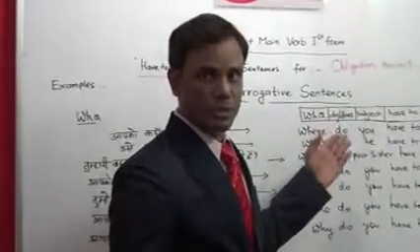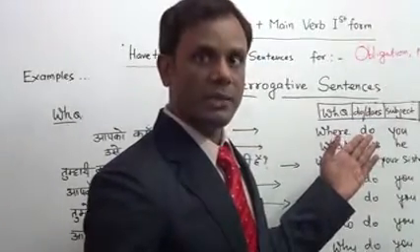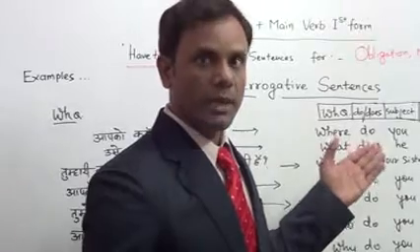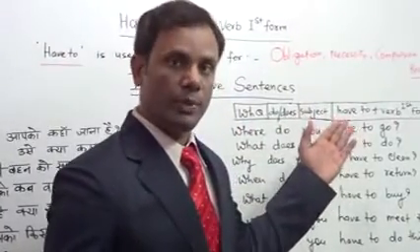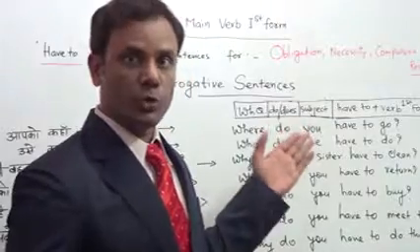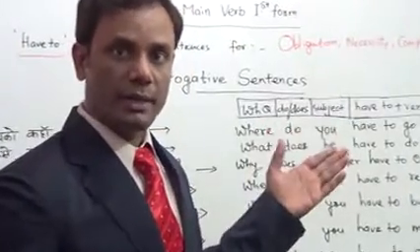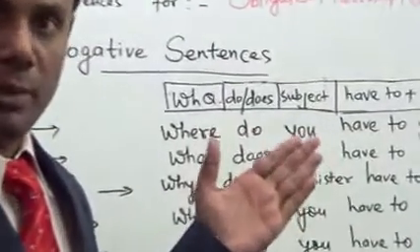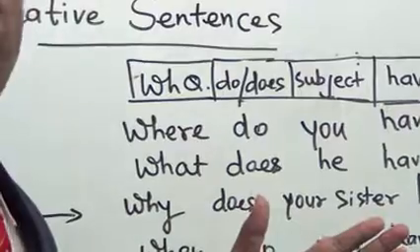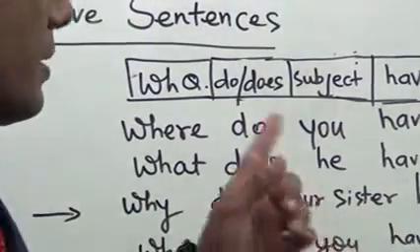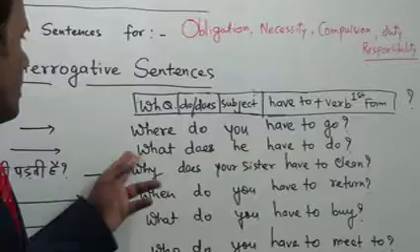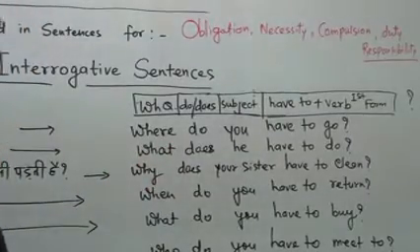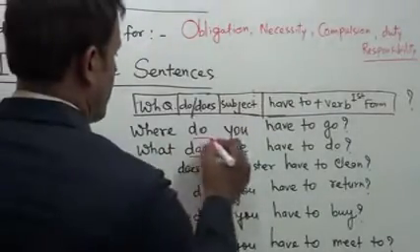Then you have to put the subject like I, we, you, they, he, she. Then have to always. Whether the subject is he or I, third person singular or first person plural, we still have to use have to. We just make some changes with do and does.